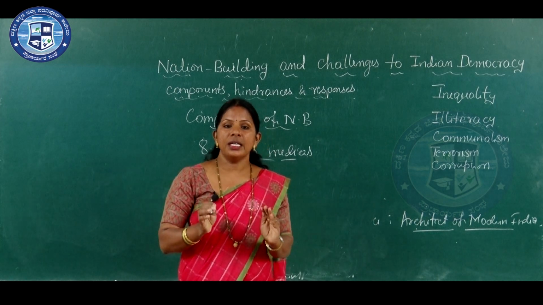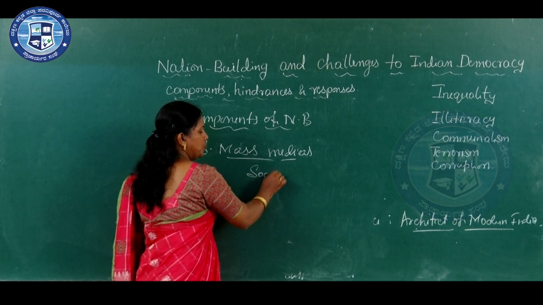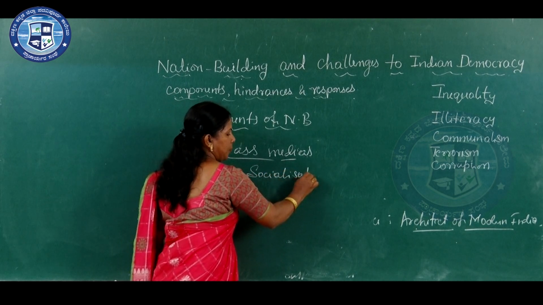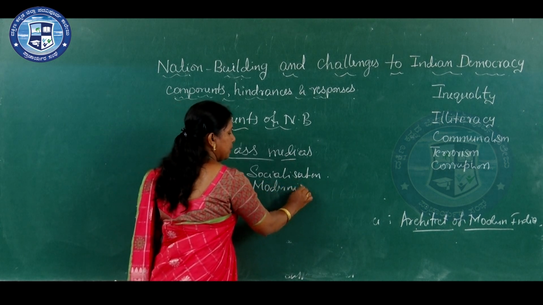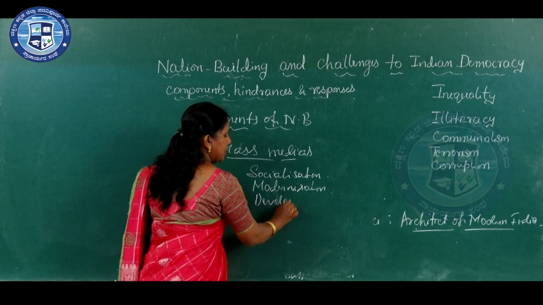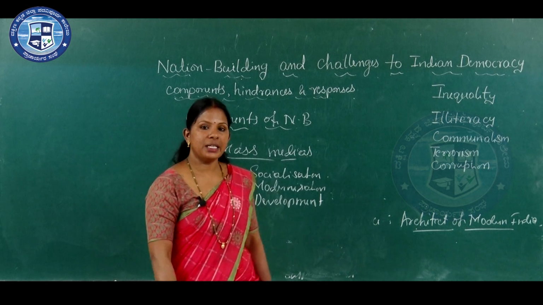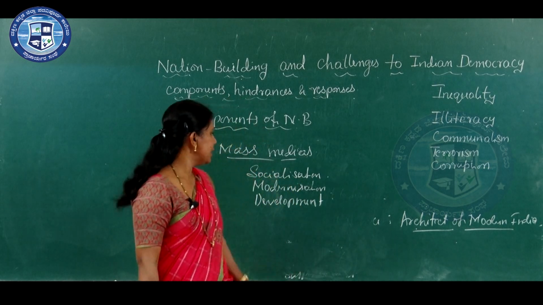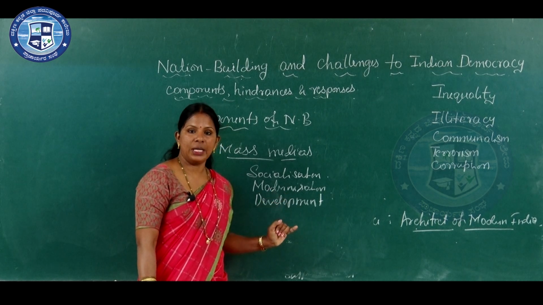They are playing a major role in socialization, modernization and development.